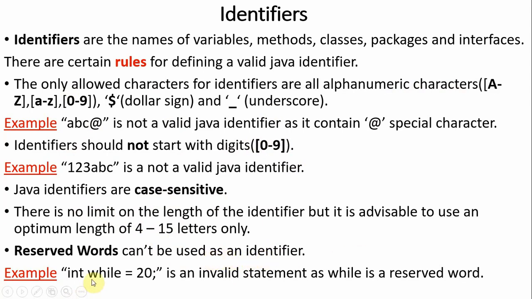Take while, which we discussed among the reserved words as a keyword. In int while = 10, you already know this is the declaration of a variable: data type, variable name, and we are assigning a value, which is called a literal. Here while is the name of the identifier, the name of a variable we are giving, but while is already a reserved word, so this is a wrong statement.